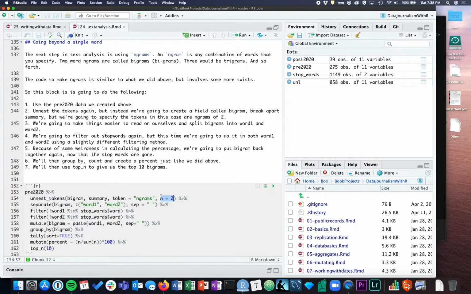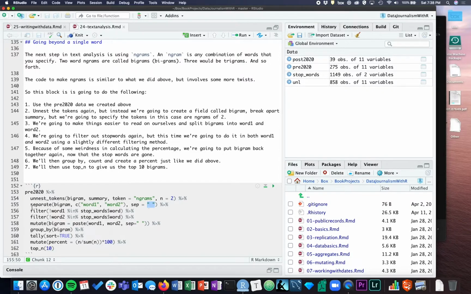I'll warn you that the larger the number that you get, the fewer matches you'll actually find. You'll find plenty of combinations, but only one of each of them. We're going to then use a tidyr function called separate, which is going to take bigrams and split them into word 1 and word 2, looking for a space between them to separate them. So this is going to take our bigrams and make 2 columns, word 1 and word 2.